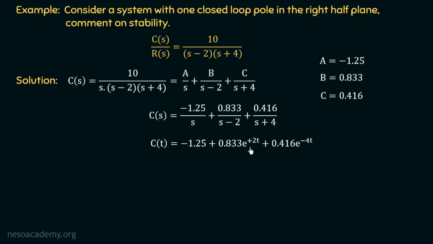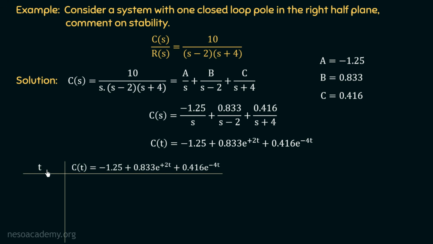Let us check this out for different values of t. Let us draw a table here in which we are having time t and we are having the output at right hand side. So if we put the value of t equal to 0, we will have c(t) equal to 0. Because e to the power plus 2 multiplied with 0 will be e power 0, which is equal to 1.